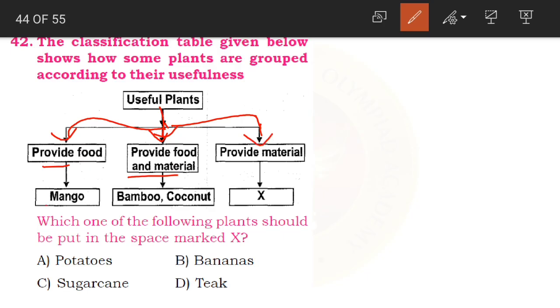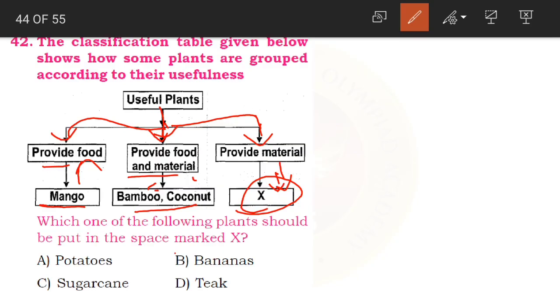For example, mango. This tree produces only food. Bamboo, like what? Food and material. Bamboo is material and coconut is food. And sometimes coconut is also used as material, like coconut leaves and all that, they also use it as a material. Okay, and even bamboo also. So this one, there is a blank here which we have to find out. So which provides only the material.